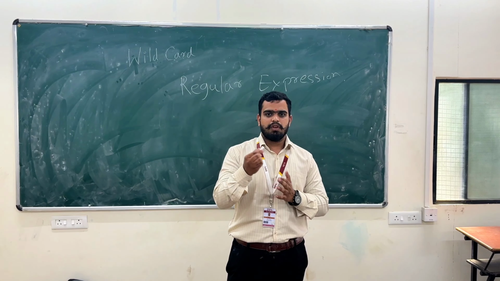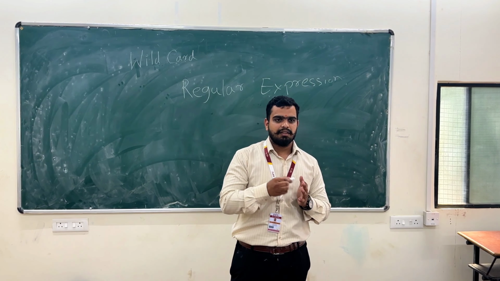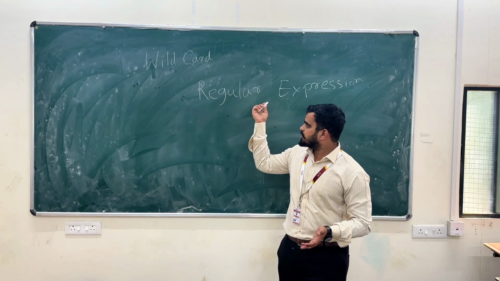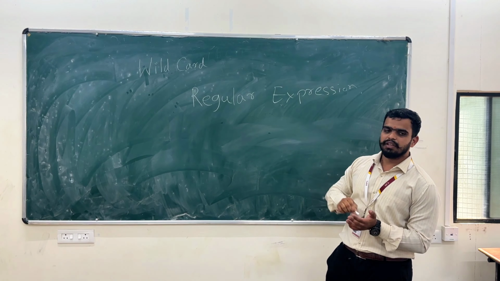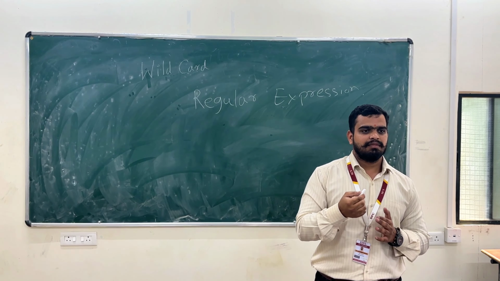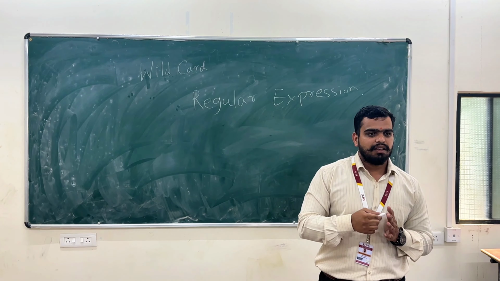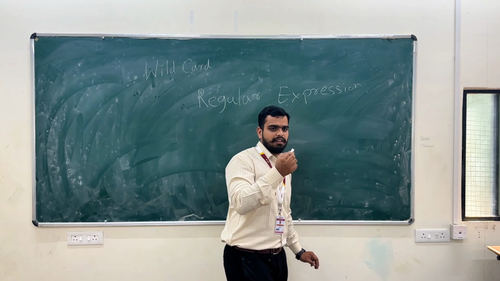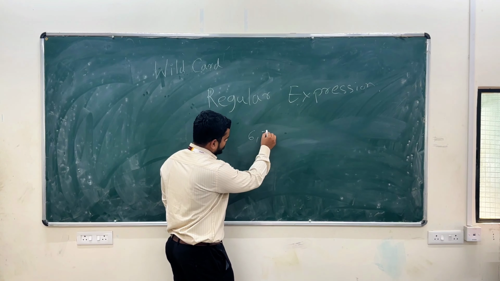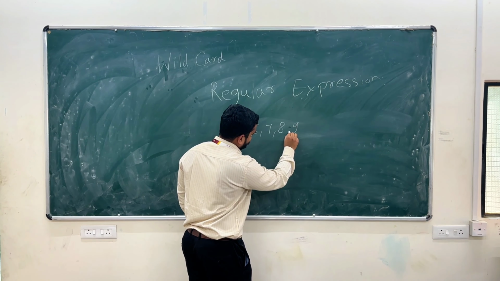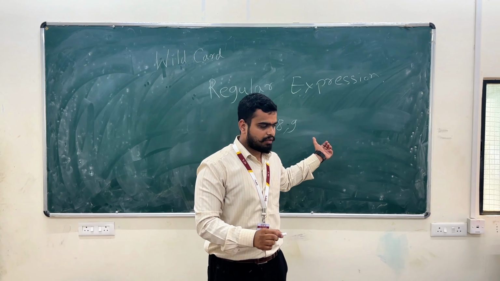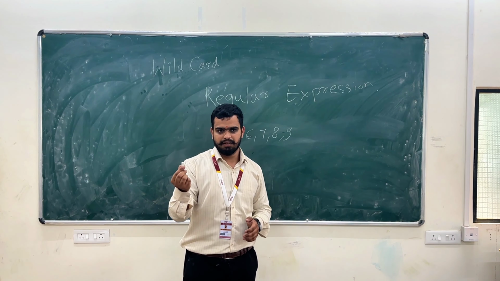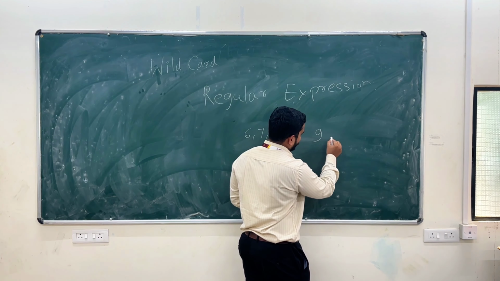You know, we are all using mobiles. We have a 10-digit mobile number. I will tell you the exact meaning of regular expression. It is a pattern, a particular pattern. In our mobile number, there are 10 digits, and the first digit is dedicated. There are only 6, 7, 8, 9. Only four numbers we can add as the first digit in our mobile number. We all know that. And the remaining digits are 0 to 9.